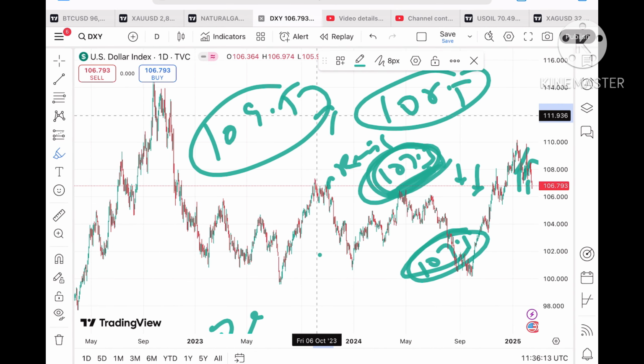If you look at this particular chart, if the price starts falling below this level, it will move towards a level of 106.5, and if it goes below that level, there is a probability of touching 106.2, and then it will go towards 105.6, and from there further down towards 105.5, and then there will be a zone breakout, so a further downfall we can see towards 104.5.